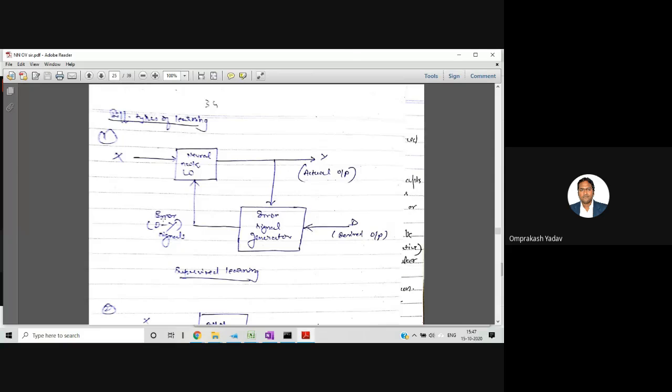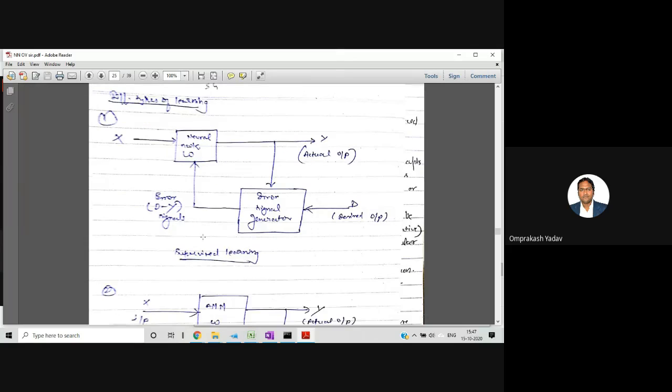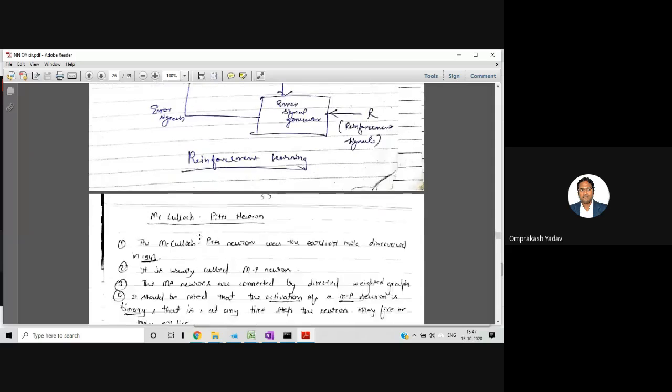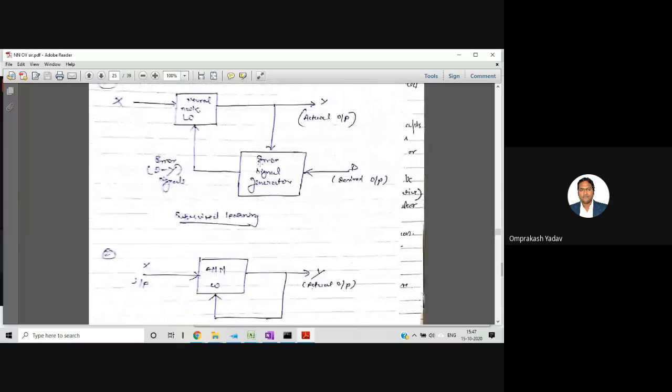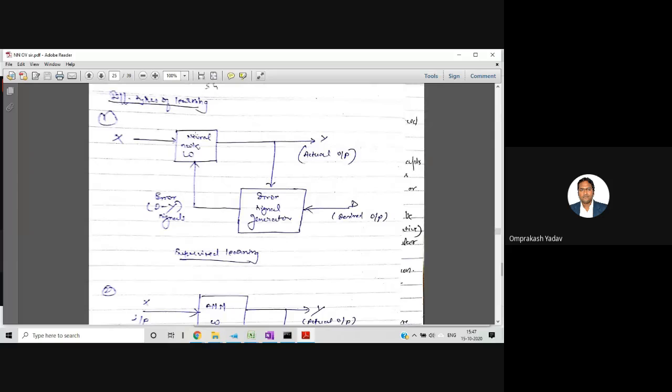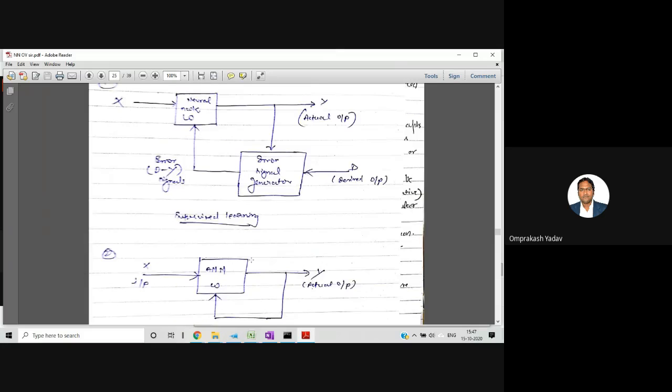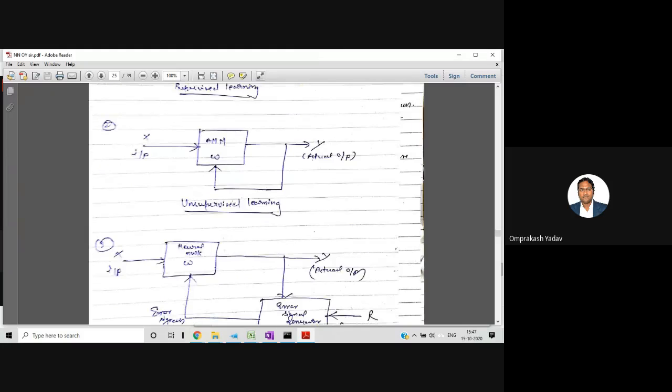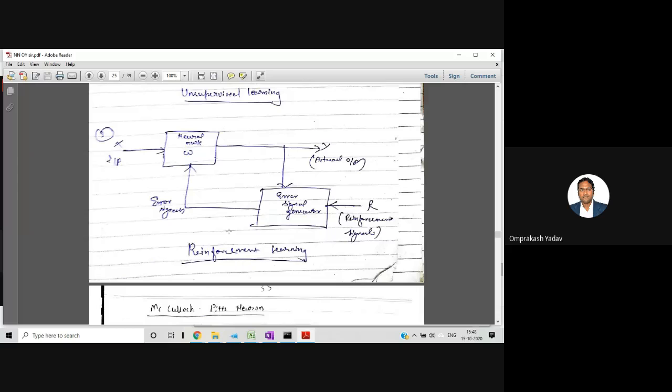You can study this from the Shivananda and Deepa book, it's there with the block diagram. If it is asked, sometimes they will ask all three different types of learning, so choose according to time and write properly. Many times they will just ask to write a short note on supervised learning, unsupervised learning, or reinforcement learning.